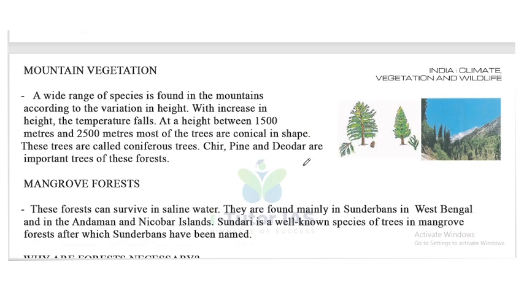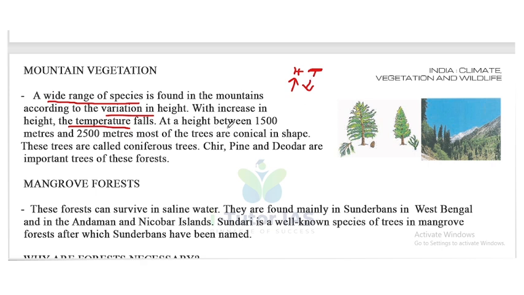Now, mountain vegetation. A wide range of species is found in the mountain according to the variation in height. With increase in height, the temperature falls. They are not directly proportional, they are inversely proportional.